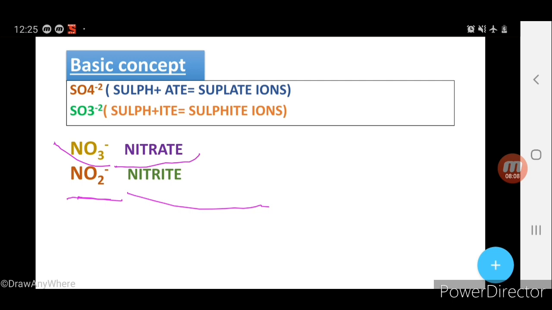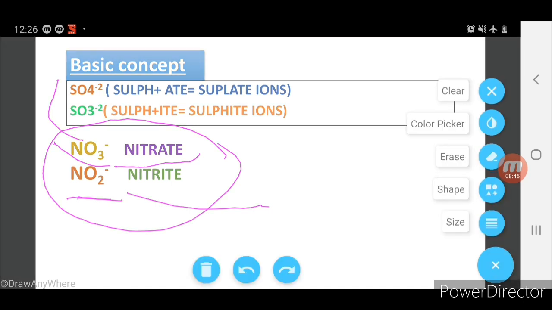So what is -ate and what is -ite? If molecules have the same element and the same charge, the name will vary according to the oxygen number. The one with the greater number of oxygen gets -ate, and the one with the lesser number of oxygen gets -ite. In sulfate and sulfite, the first one has 4 oxygen and the second has 3 oxygen. In nitrate and nitrite, the first has 3 oxygen and the second has 2 oxygen. It is a clear basic concept.